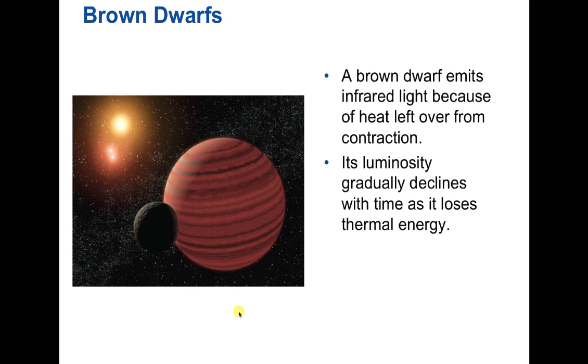So the brown dwarf does emit infrared light because it is hot, and all that light, that heat, that energy that it's giving off is really left over from its contraction. Again, the conversion of gravitational potential energy into thermal energy. The luminosity then is just the amount of energy it gives off every second, which is gradually decreasing over time because it's not producing any more energy inside. All the energy that it has to give off has already been made, in a sense, by gravitational contraction, and no more gravitational contraction is happening.